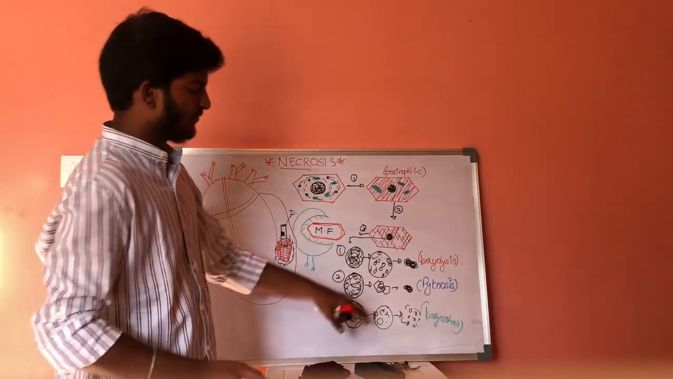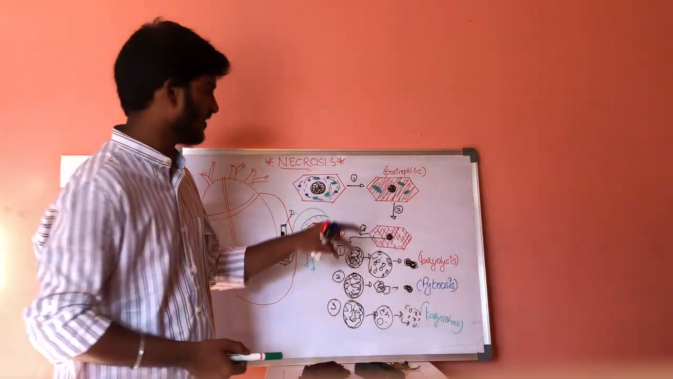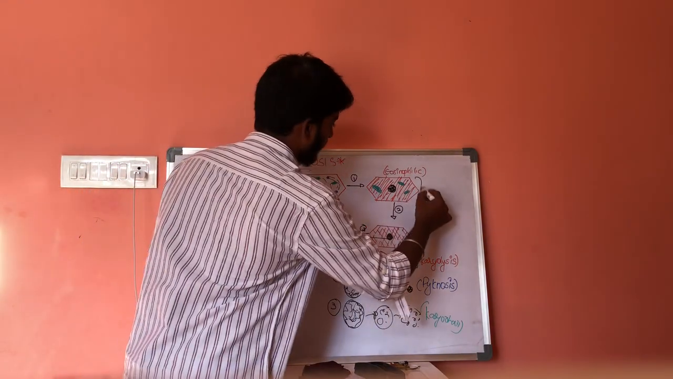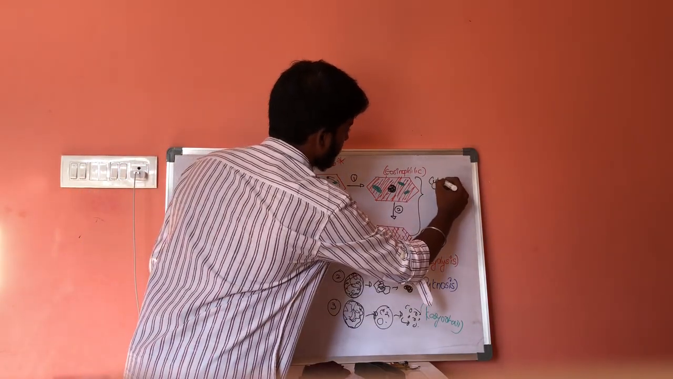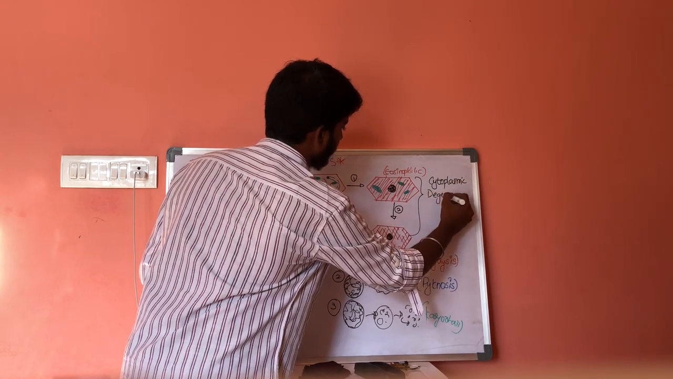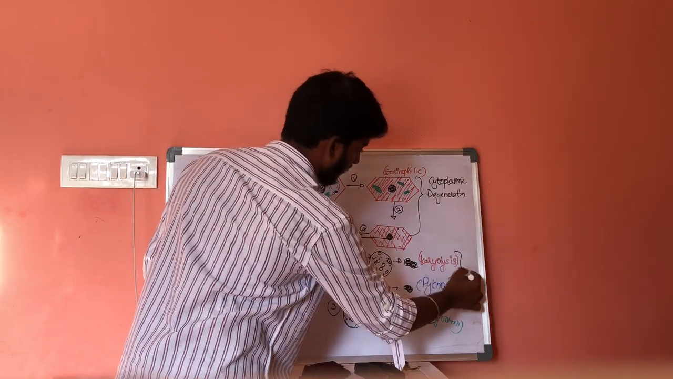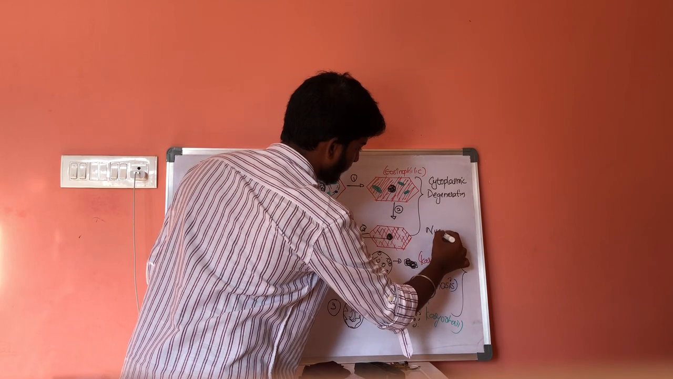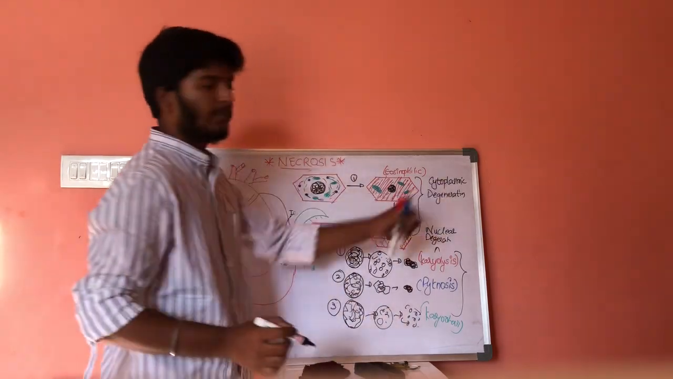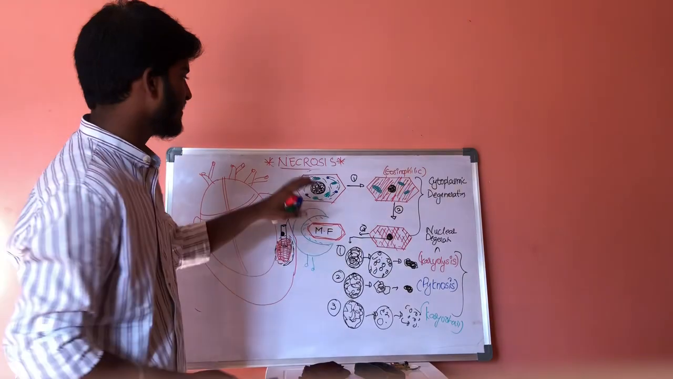In this way, the necrotic cell will get degenerated, and this is the pathway of necrosis. First one is cytoplasmic degeneration, and this is nuclear degeneration. This is cytoplasmic degeneration and this is nuclear degeneration. These are the events which take place in necrosis.